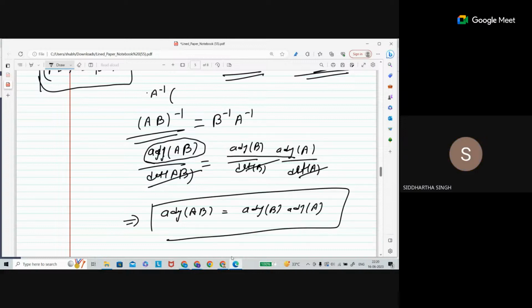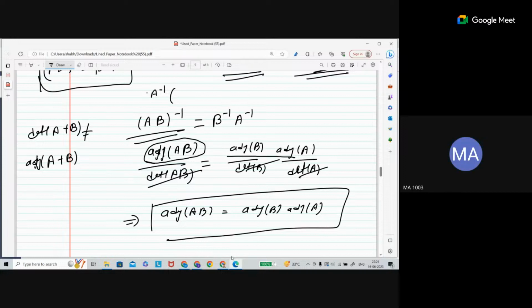Sir, take determinant of A plus B. Please write determinant of A plus B is equal to determinant of A plus determinant of B? Not necessary. Not necessary, but in case of adjoint, it is possible. In case of adjoint, adjoint of A plus B could be adjoint of A plus adjoint of B.